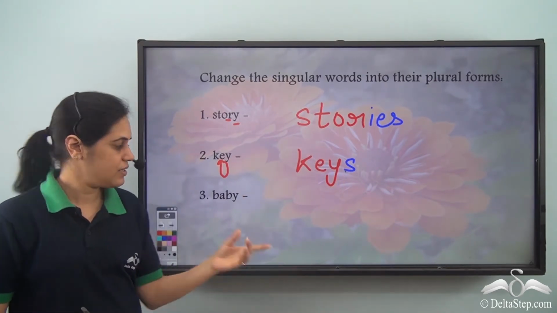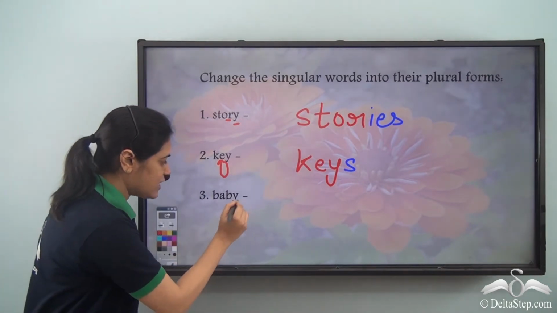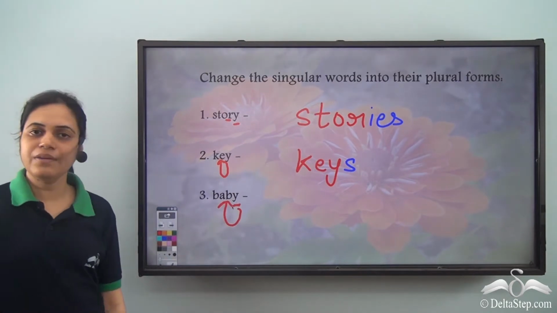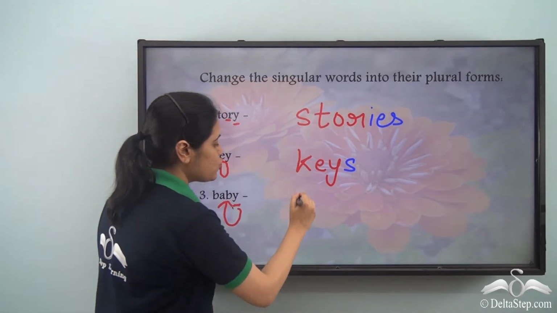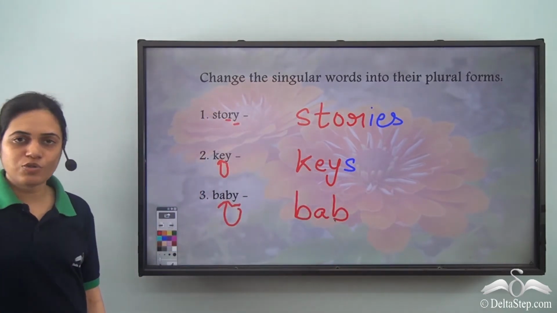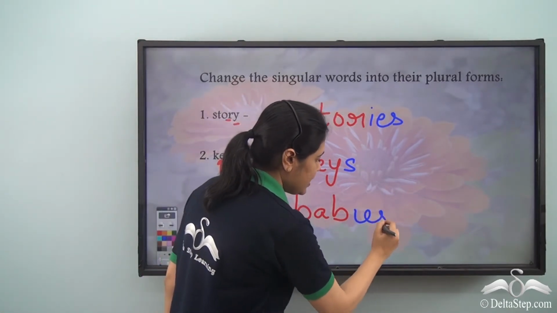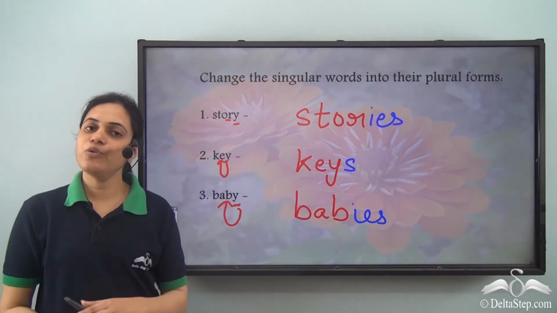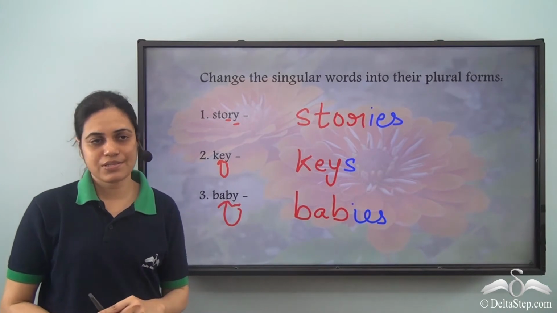What about baby? Baby has Y at the end. Before Y there is B, which is a consonant. So I need to remove the Y. So this is baby without Y and I add I, E, S at the end. Babies is the plural form of baby. One baby, many babies.